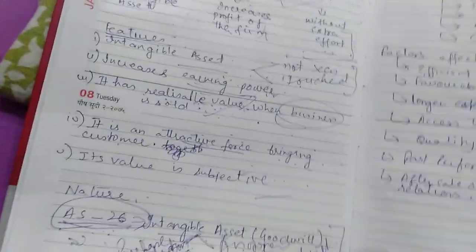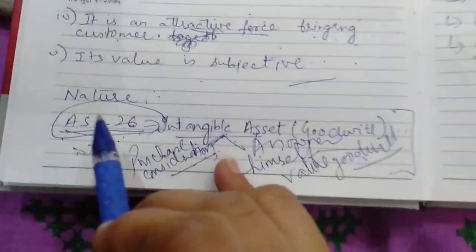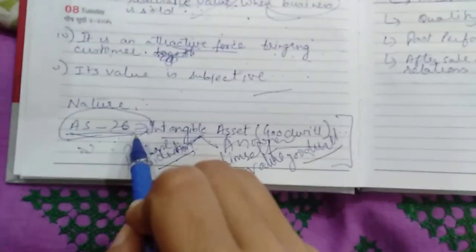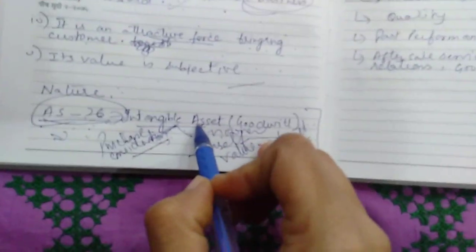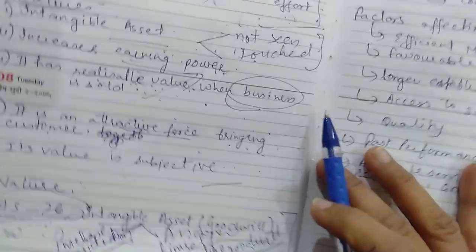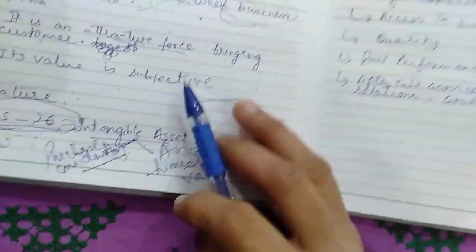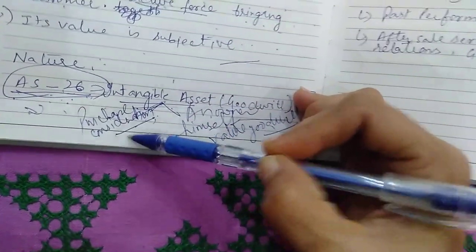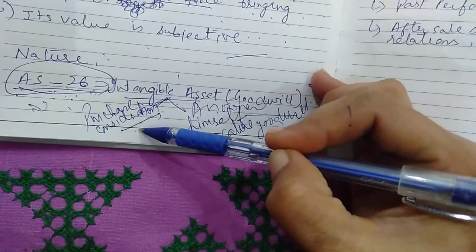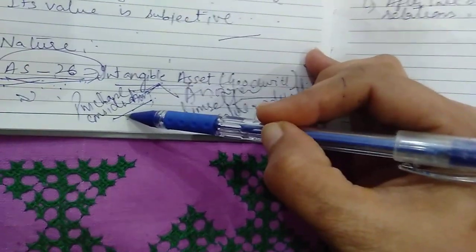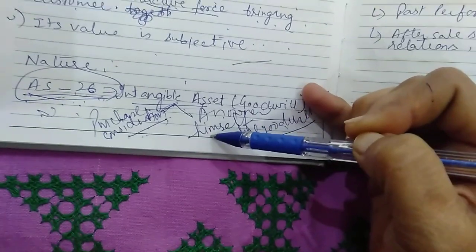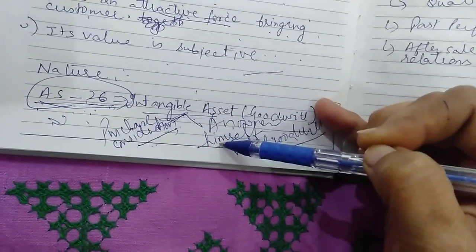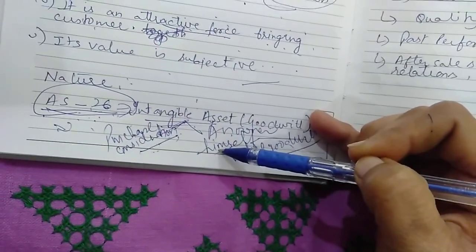Is it clear? What is its nature? It is governed under Accounting Standard 26 under the head intangible asset. It is an intangible asset. Now it is clearly stated if it has a purchase consideration, meaning if payment is made in return for goodwill, it will be recorded in the books of account. If payment is not made, it won't be recorded in the books of account. A self-assessed goodwill has no place in the books of account.